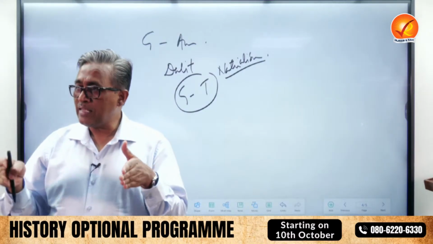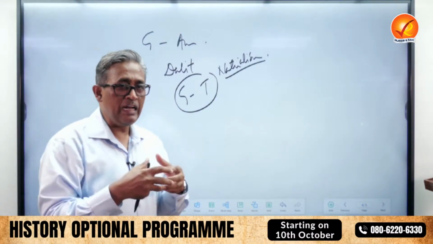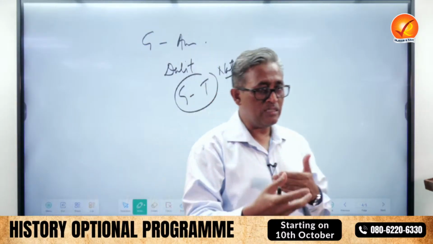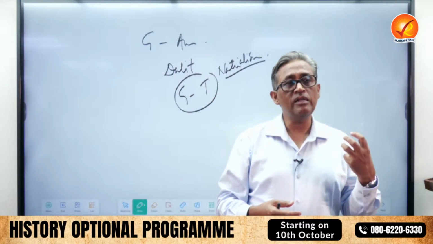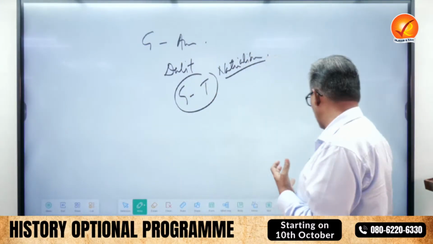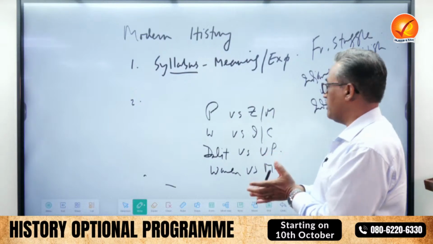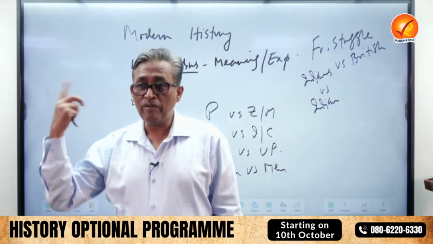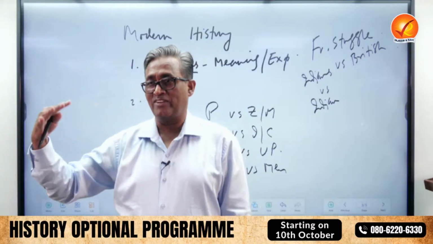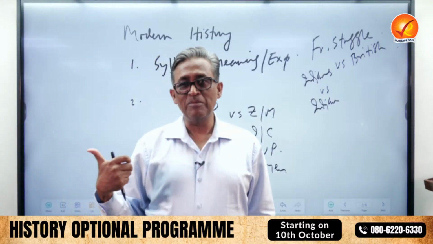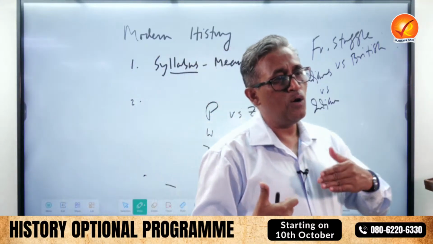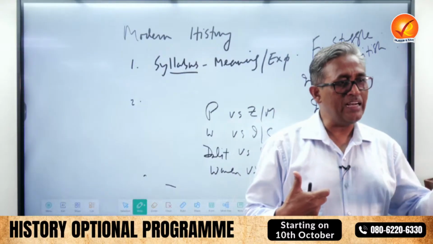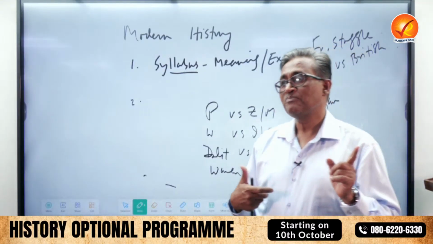So in the same period, different Indians were clashing on ideologies and on their interests. This makes modern history very interesting, but new for many students, because they are more aware of the NCERT-style freedom struggle, the old-school freedom struggle in which you had non-cooperation, civil disobedience, Quit India, all against whom?